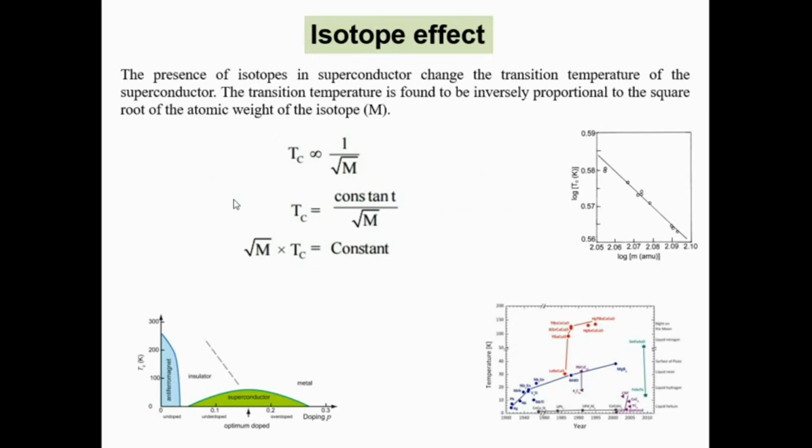Next one is isotope effect. We all know the behavior of semiconductors: when we add some impurities, the resistance will change. Similarly, in superconducting materials, when you are adding some